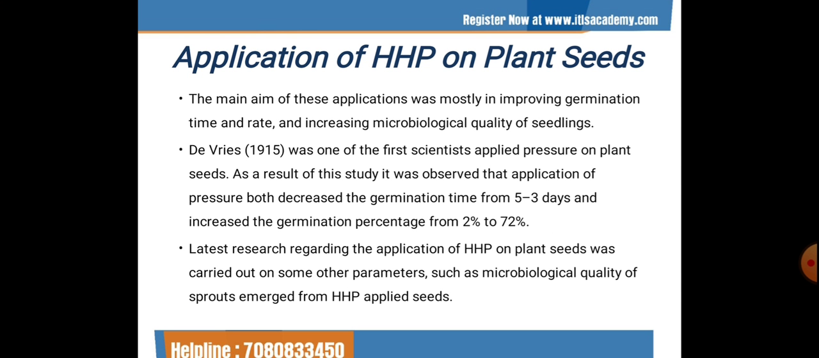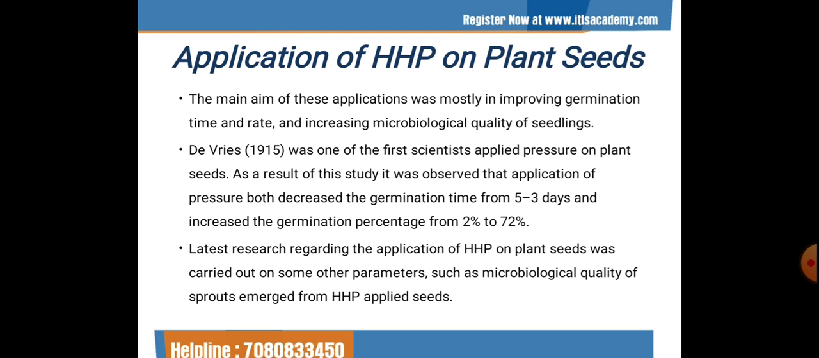Next topic is the application of high hydrostatic pressure on plant seed. As it was mentioned earlier, high hydrostatic pressure finds itself a wide range of application areas, whereas today it is mostly used in processing of food samples. The main aim of these applications was mostly improving the germination time and rate and increasing the microbiological quality of seedlings. D. Rice in 1915 was one of the first scientists to apply pressure on plant seed.